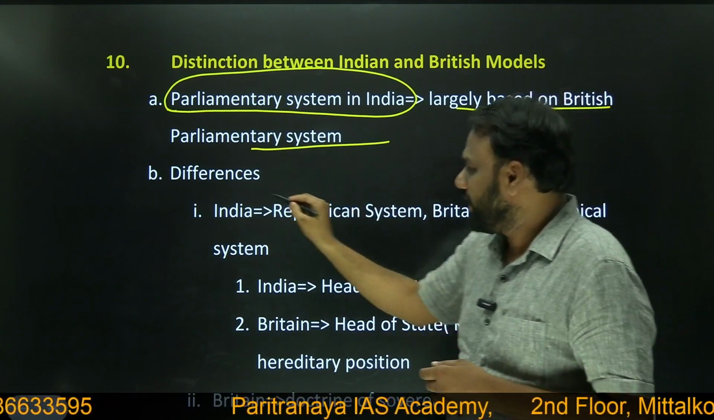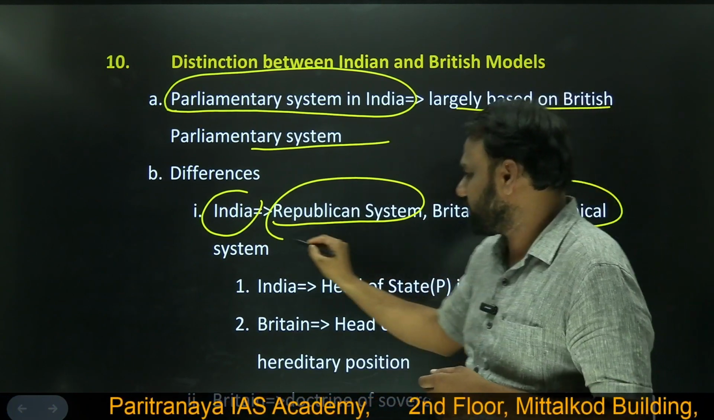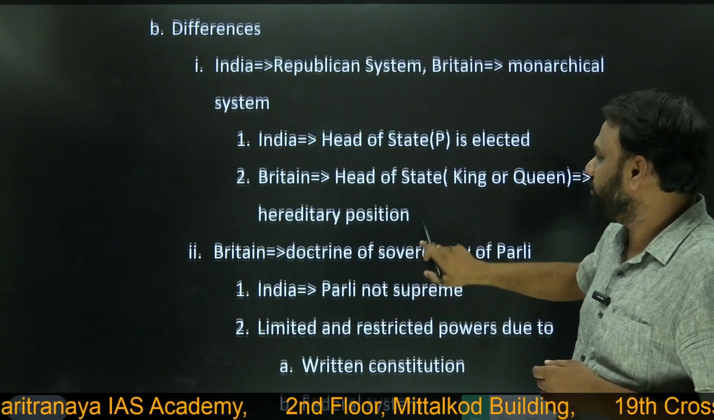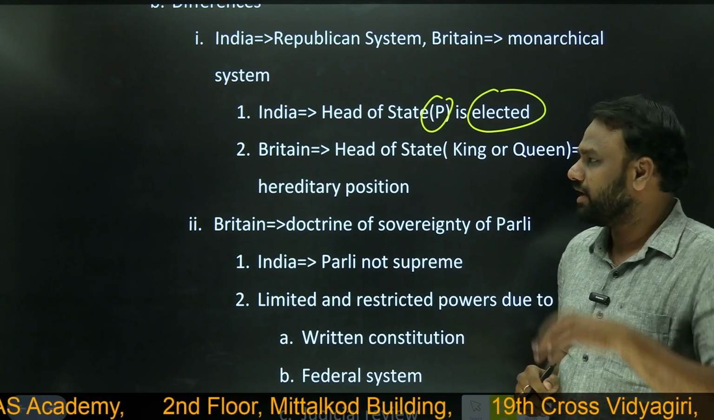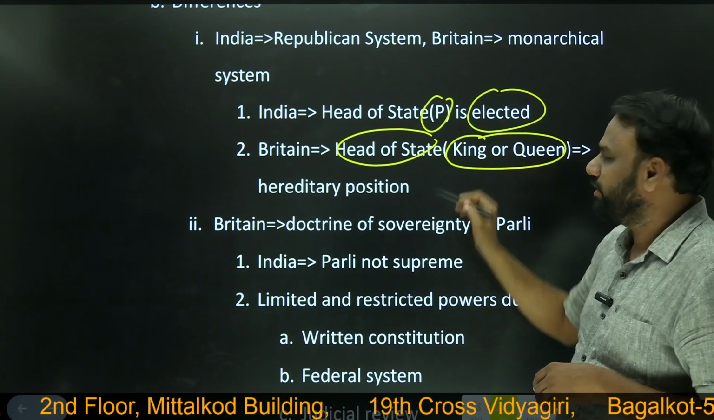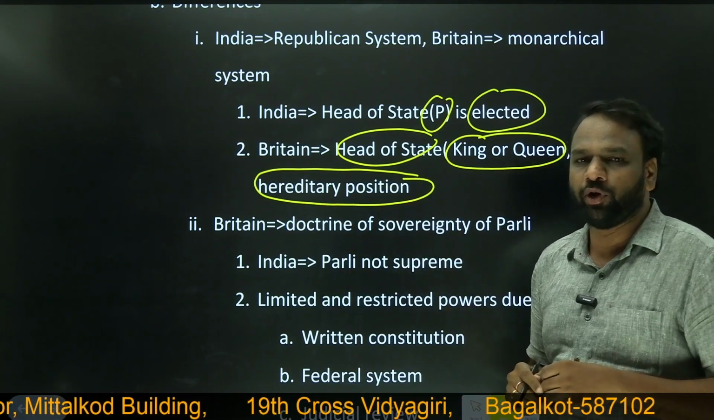Differences: India has a republican system, whereas Britain has a monarchical system. What is this? At a superficial level, in India, the head of state, that is the president, is elected. Whereas in Britain, the head of state is not a president but a king or queen, and they are not elected; this is a hereditary position. So, a very important point to note.